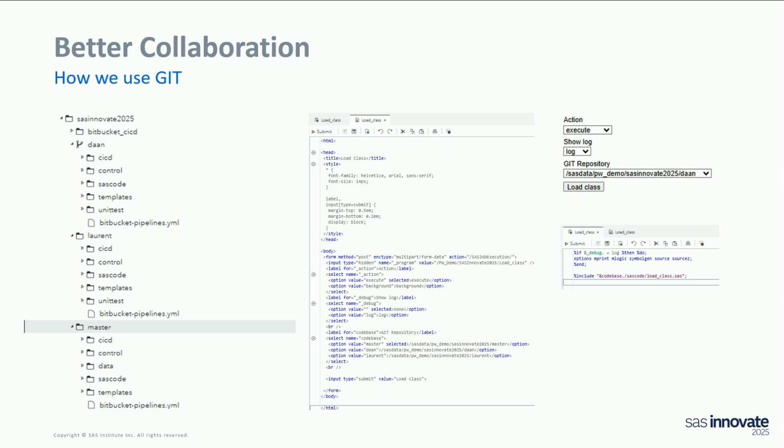The code base is a macro variable that's filled with either my repository or Laurent's repository. What is really nice about this is that you can functionally test the changes you've made on the product before you push and commit it back into the main repository. This resulted in way fewer bugs and errors. At one point, we also made it part of our definition of done that before you create a merge request, you add the test report where you prove that your code works from your repository, and also a log file without errors and warnings.